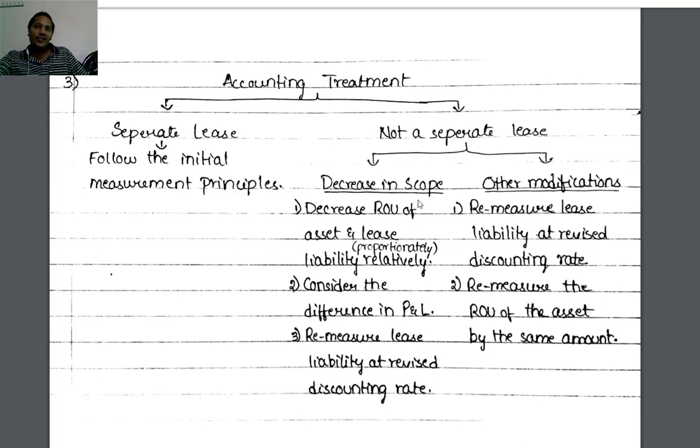Whereas in case of decrease in scope, proportionate decrease of ROU and lease liability should be there first, then we remeasure the lease liability. That is the next step. Here we straight away remeasure the lease liability and the ROU. This is the accounting treatment for modifications.